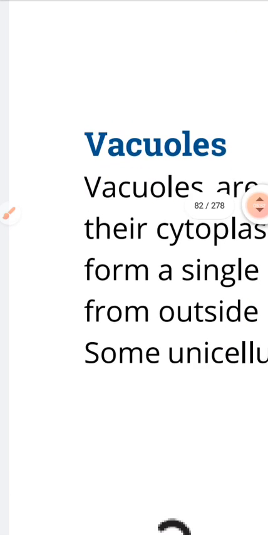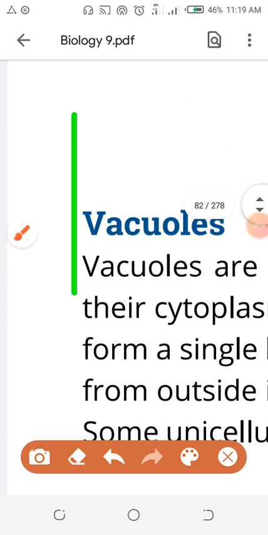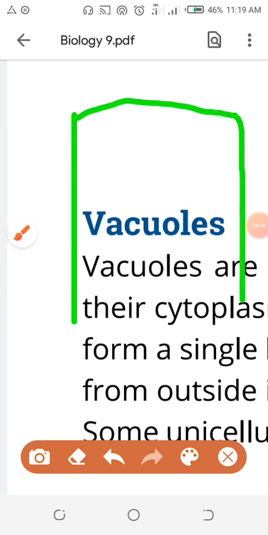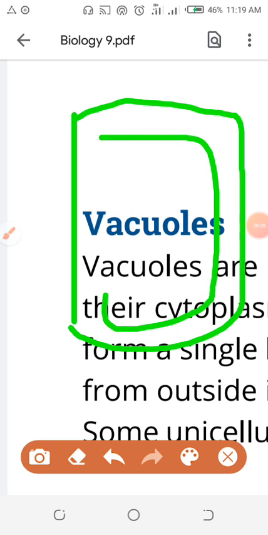This is the structure of the plant cell. If you see the vacuole nature, the vacuole is large in the plant cell, and the vacuole is small in the animal cell.